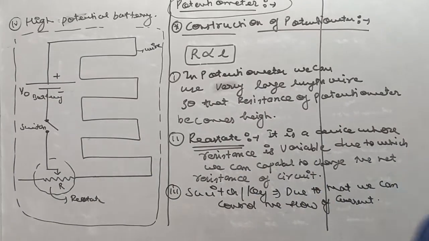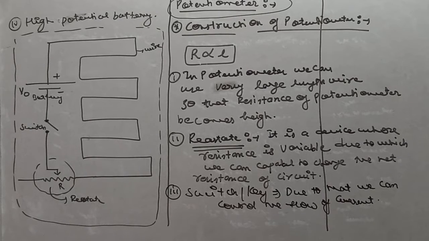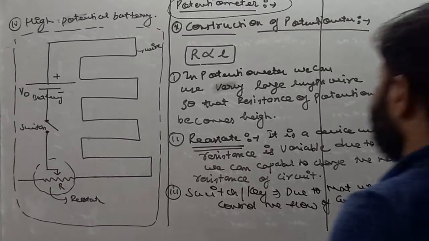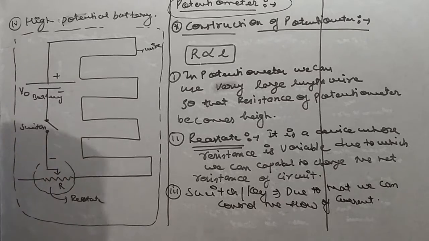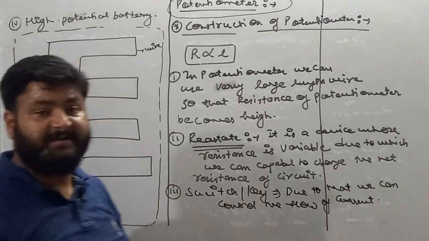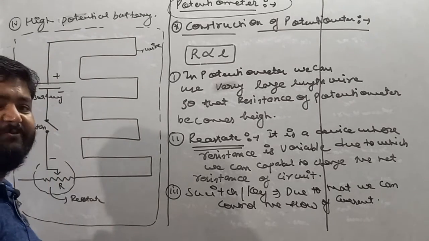So remember, this zigzag shape of wire shows that the length of wire is very high and its resistance must be high. So rheostat is there, zigzag wire is there, a switch is there, and a high potential battery is present. So this is basically the construction of potentiometer.